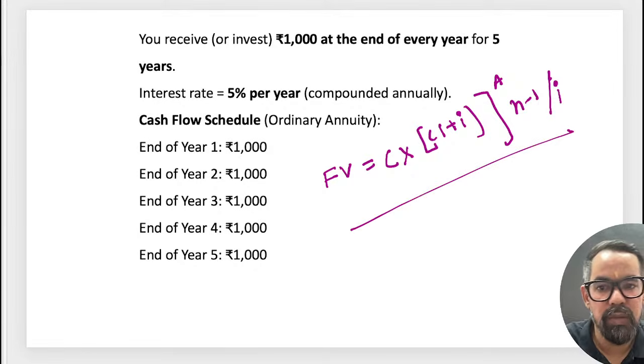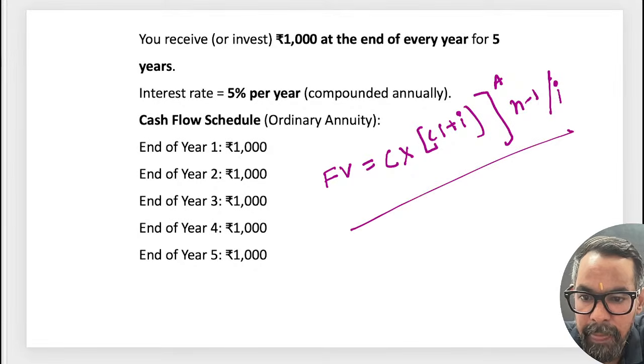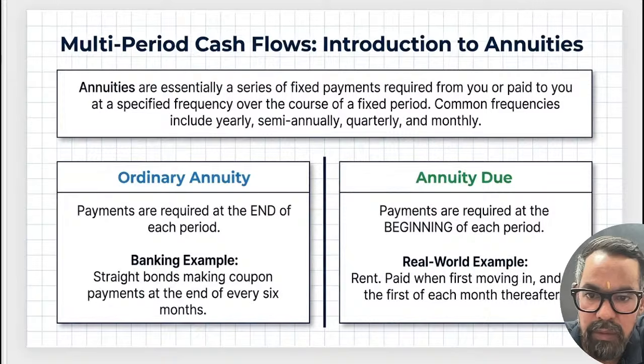So it must be mentioned somewhere. Calculating future value must be given somewhere.